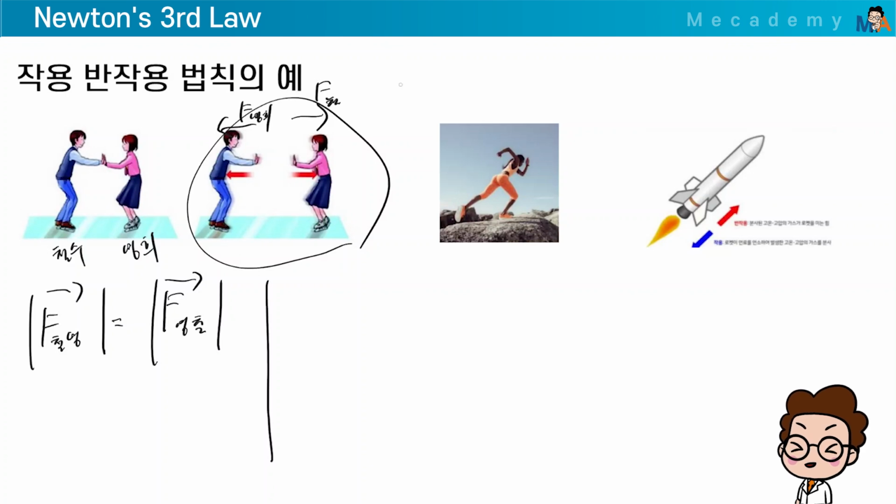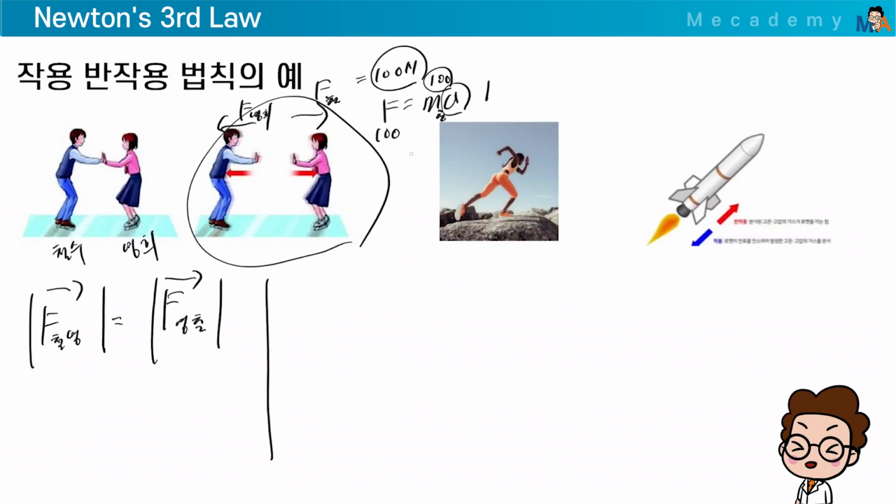The reason is that if the magnitude is the same, for example, if it's 100 newtons, then according to F equals ma, if Cheolsu's mass is, for example, 100 kilograms, then with that 100 newtons, the acceleration would be 1. On the other hand, Younghee has the same 100 newtons, but if Younghee has a mass of 50 kilograms, the acceleration would be 2. And this value is for Cheolsu. Makes sense, right?